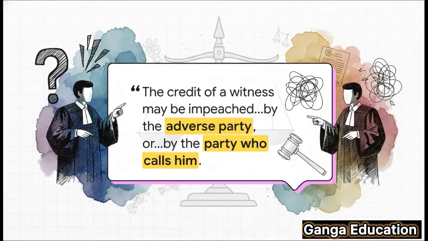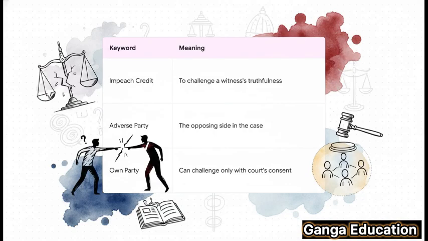It's pretty simple, really. It means a witness's believability can be challenged by two different people. First, by the adverse party, which is just the lawyer on the other side. And second, sometimes even the party that called the witness can challenge them, but only if they get the court's permission first. So let's quickly unpack these key phrases.